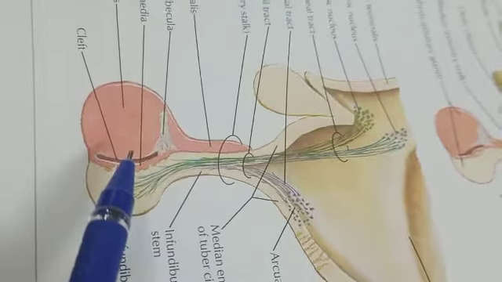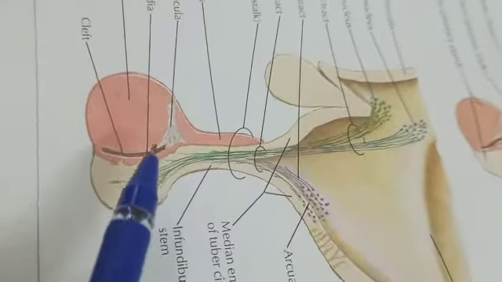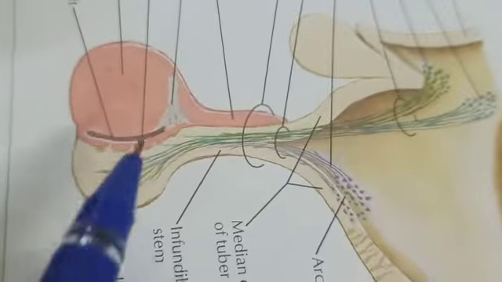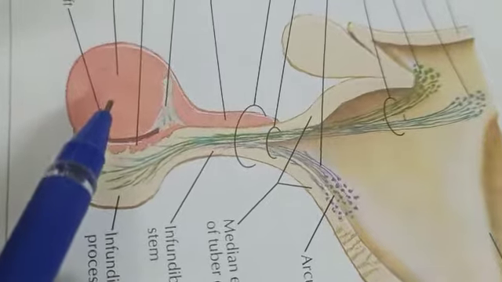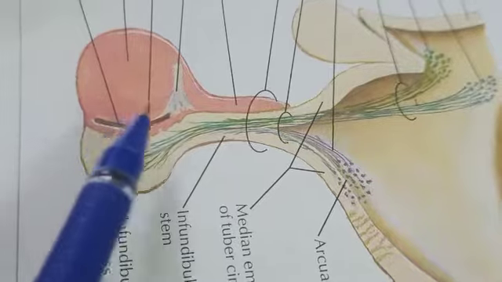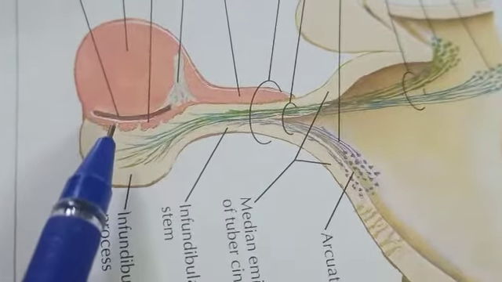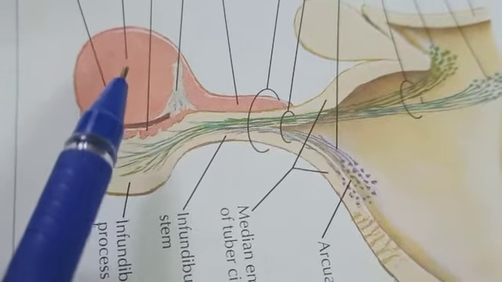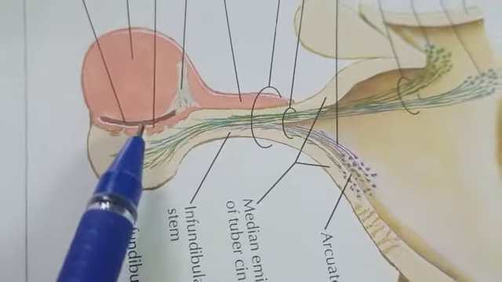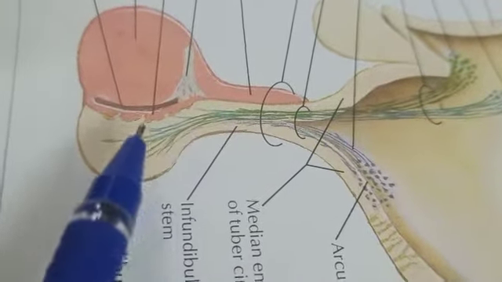In between the pars distalis and pars intermedia, there is a pouch that is known as hypophyseal pouch. So there is a cleft we can see between the pars distalis and the pars intermedia, that is known as the pituitary cleft or hypophyseal cleft. So these are the three parts of the anterior pituitary or adenohypophysis: pars distalis, pars tuberalis, and pars intermedia. Then this is the pars nervosa or neurohypophysis.